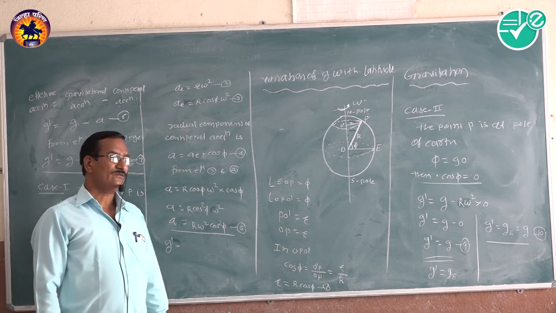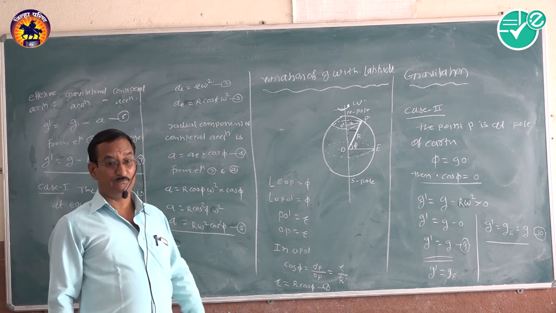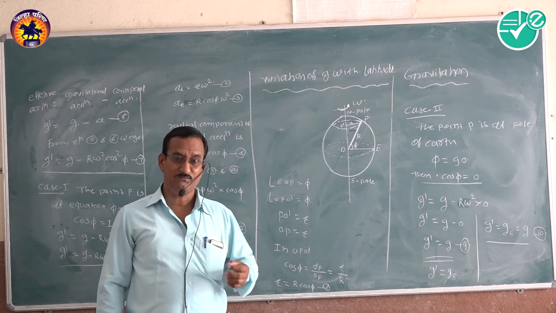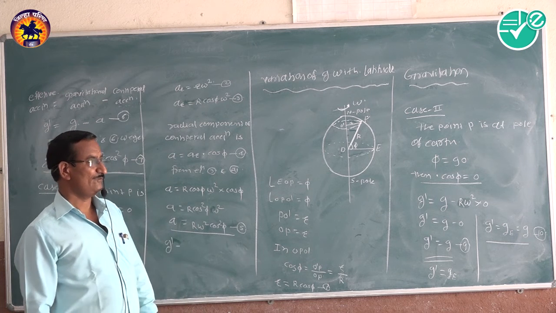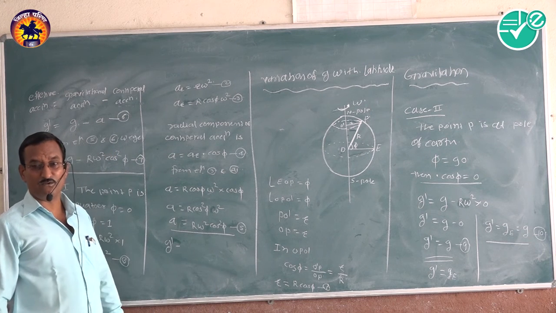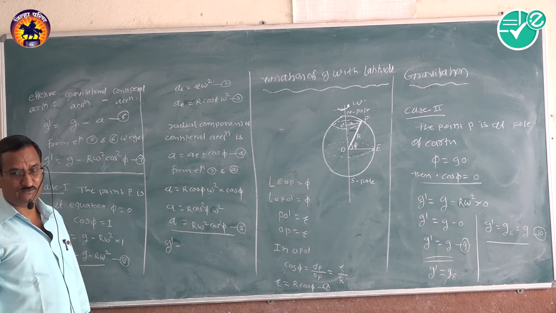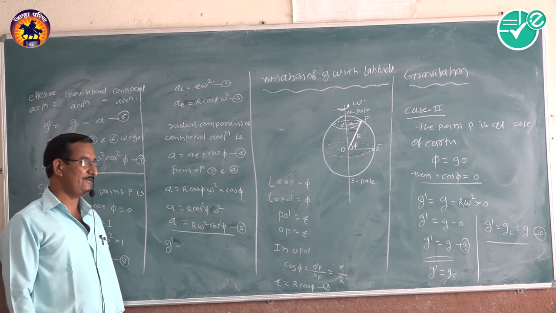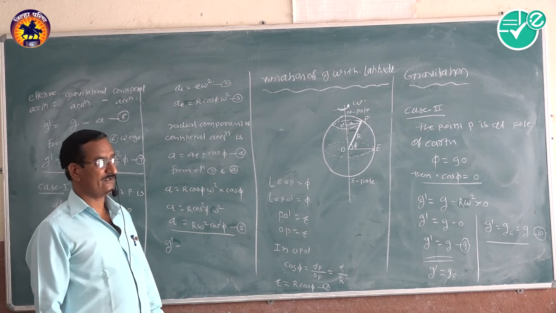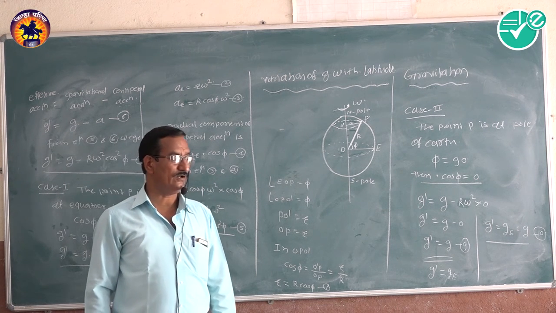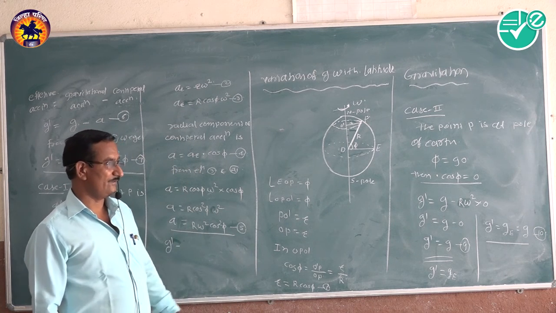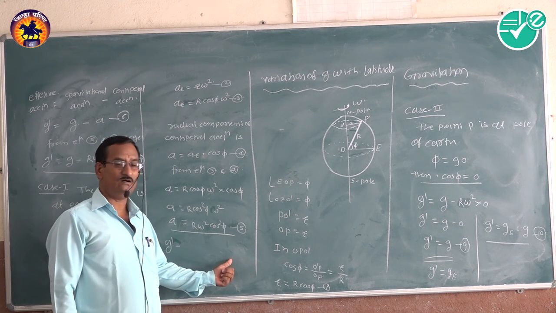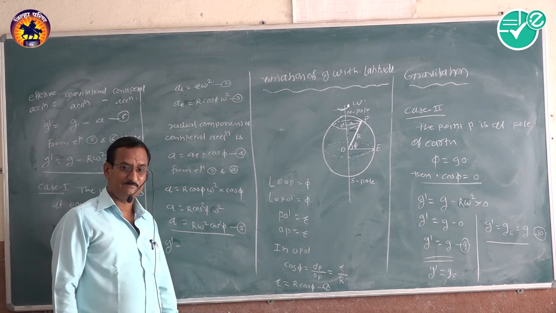Then we have to see Kepler's laws of planetary motion: Kepler's first law, the law of elliptical orbits; Kepler's second law, the law of areas; and Kepler's third law, the law of periods.